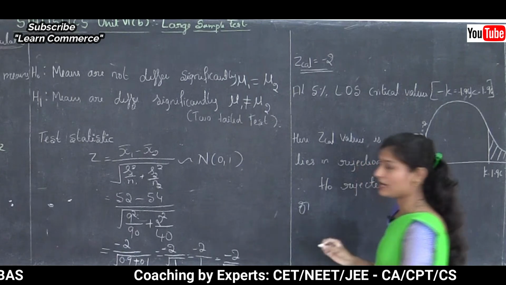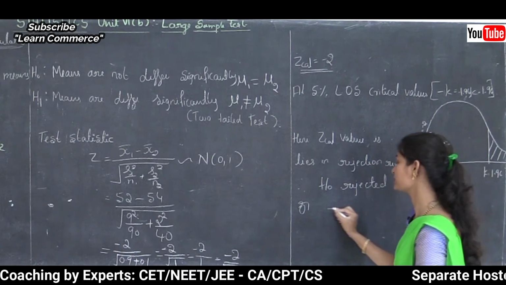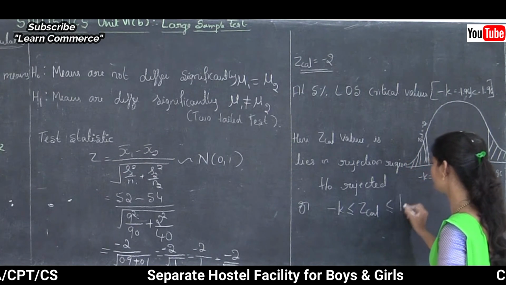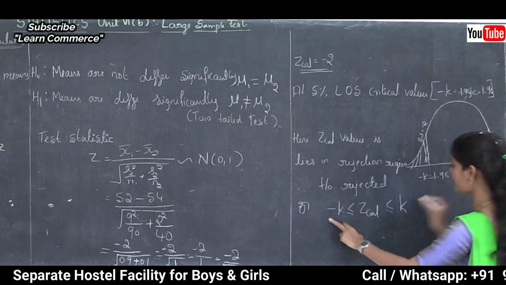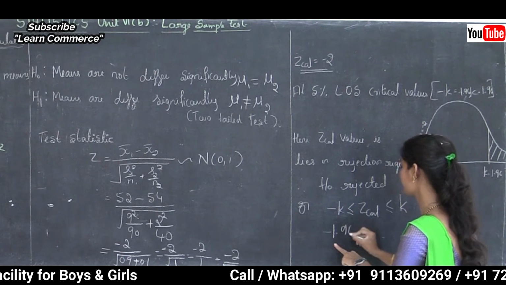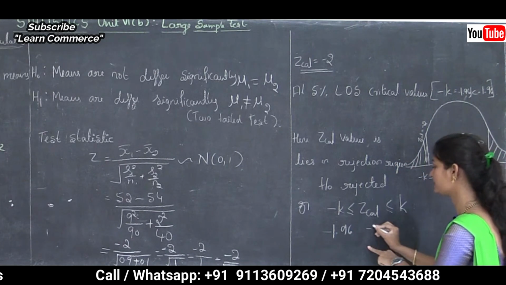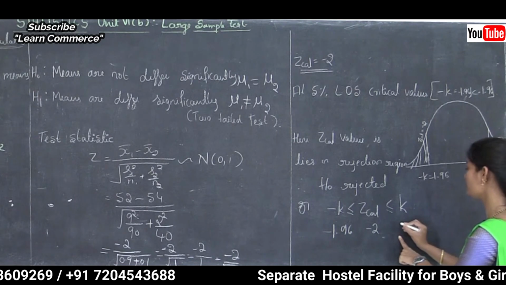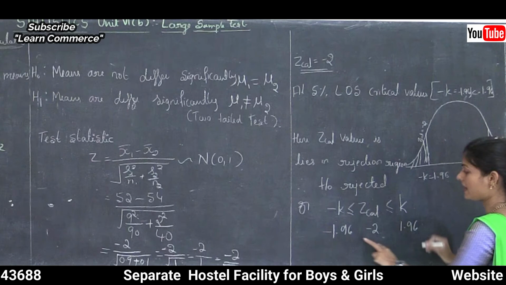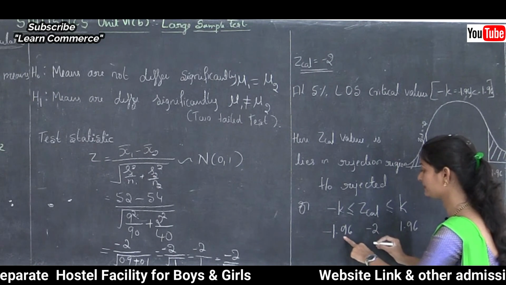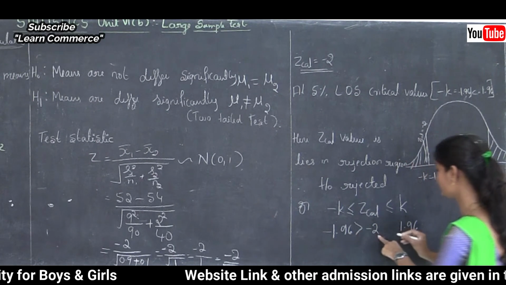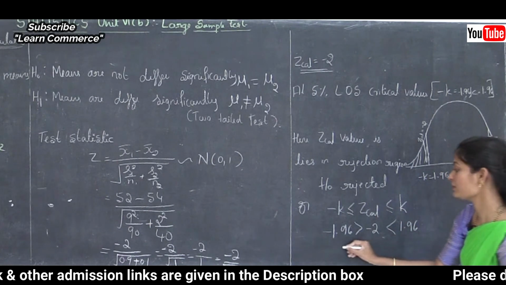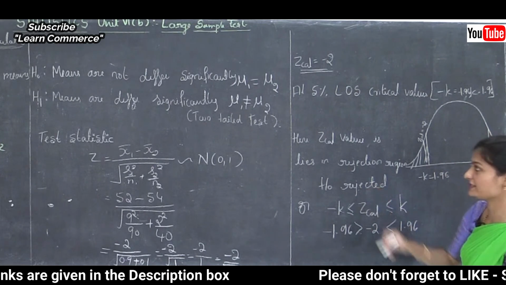Or by another method, the two-tailed condition is minus k less than or equal to the calculated value less than or equal to k. Here minus k is minus 1.96 and the calculated value is minus 2, and k is 1.96. Here minus 1.96 is greater than minus 2. So the condition is not satisfied, therefore H0 is rejected.